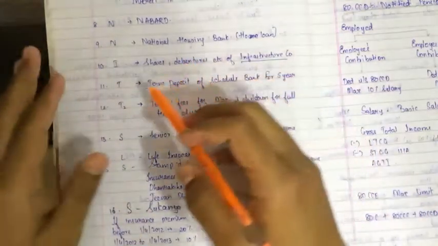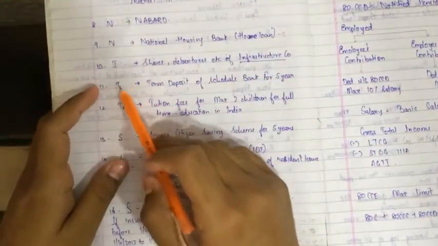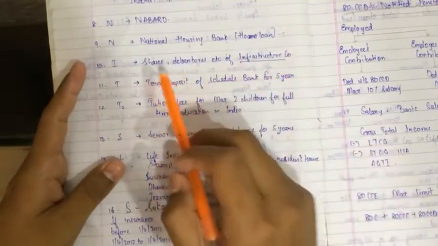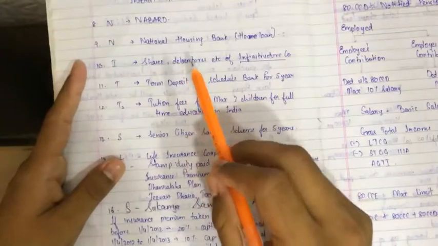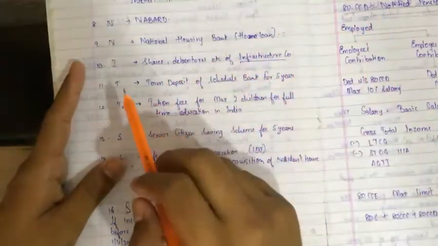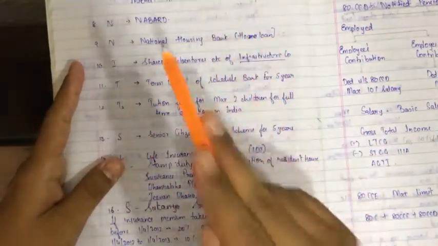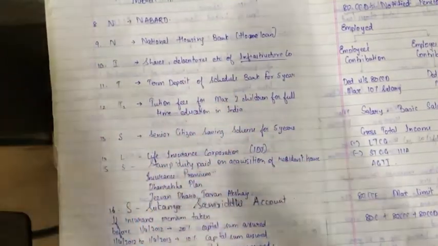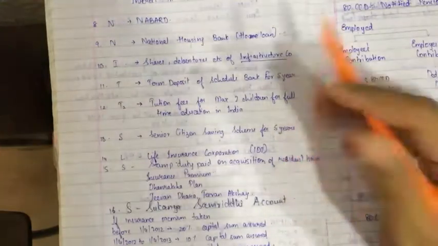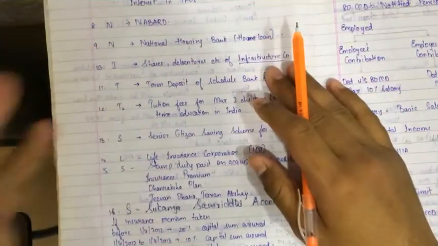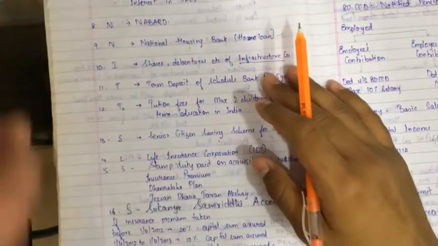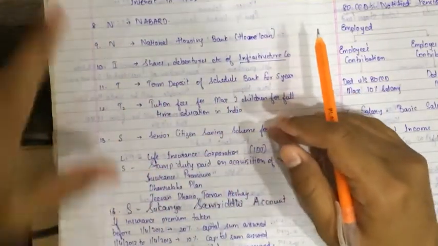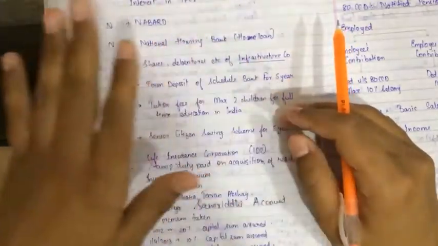So let's revise what we have done. We have done I and T, we have done T square. I, infrastructure company, that is shares and debentures, etc. If we invest in the infrastructure company in the form of shares and debentures, we get a deduction under Chapter 6A under Section 80C. Better listen to this every day, because if you listen to my recorded voice or the video constantly, you will not need to learn it. If you listen constantly, this chapter is the simplest chapter.